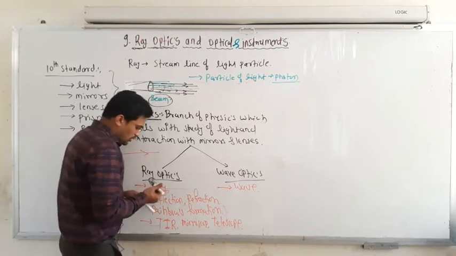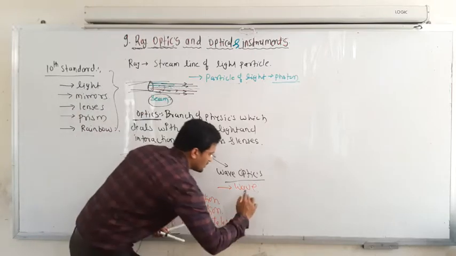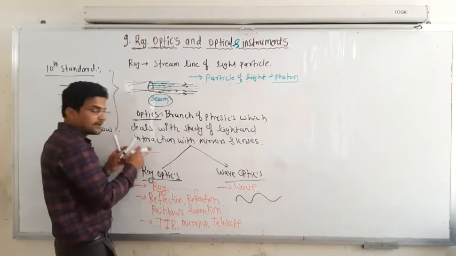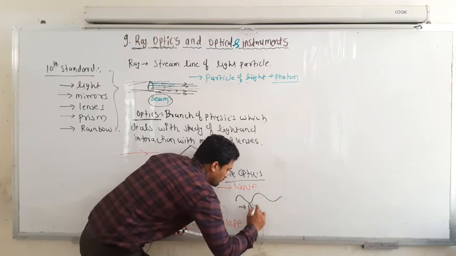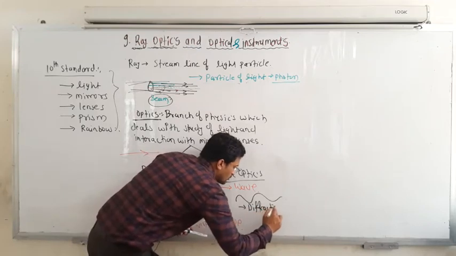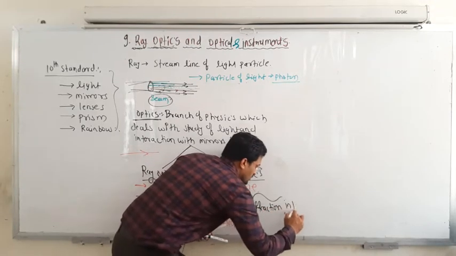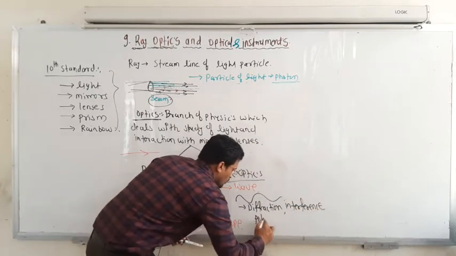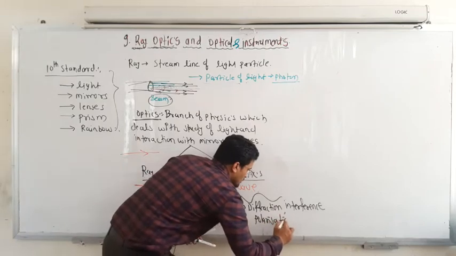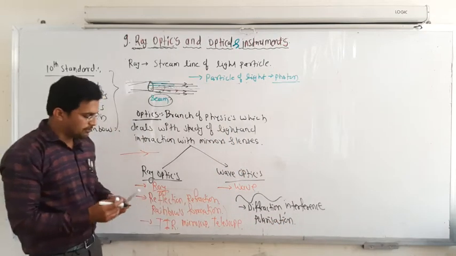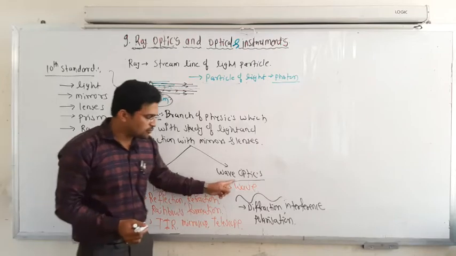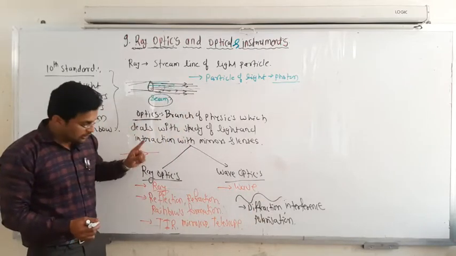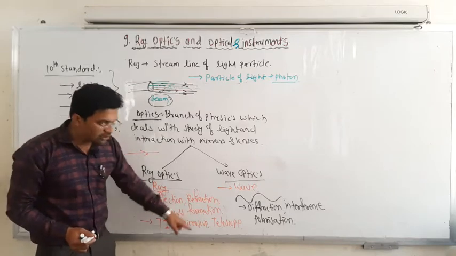Now light as a wave, that means light travelling in the form of a wave. If you consider light as a wave instead of a ray, then you have to explain diffraction, interference and polarization. If you consider light as a wave, you can explain all those phenomena, and if you consider light as a ray, you are able to explain only the earlier phenomena.